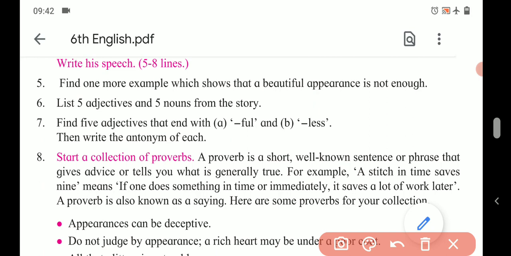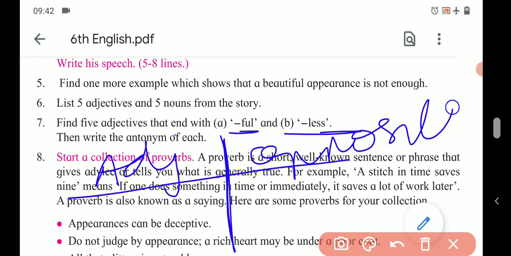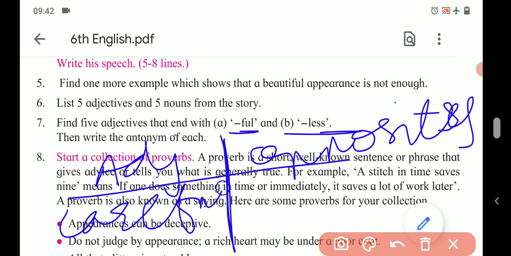So in this way, you have to write some adjectives. Five are given. So write 5 adjectives ending with ful, or you can think of less, and also write their opposites. So make 2 columns and write the answers there. So here you have to title adjective, and here you have to use the title opposites. For example, careful, careless. In this way, you have to write the answer of this question.